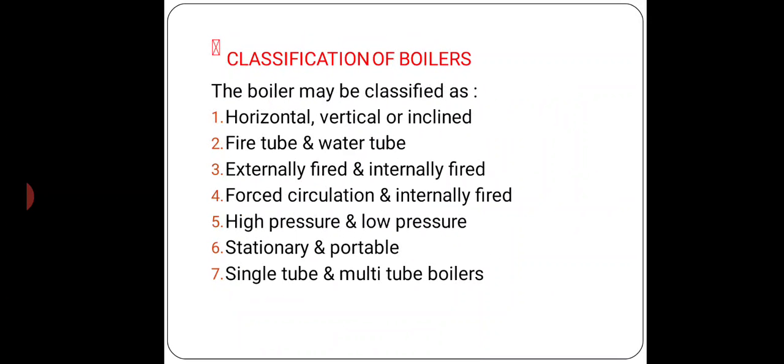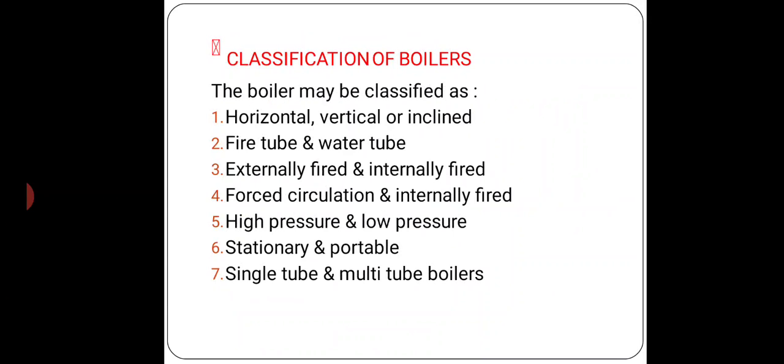These are the classification of boiler or types of boiler. First, according to axis, these are the horizontal, vertical or inclined. According to tubes, fire tube and water tube. Third, externally fired and internally fired. It is based on the method of firing occurring inside the boiler or outside the boiler. Next, forced circulation and natural circulation boiler.